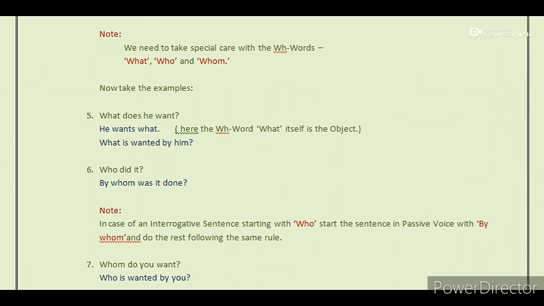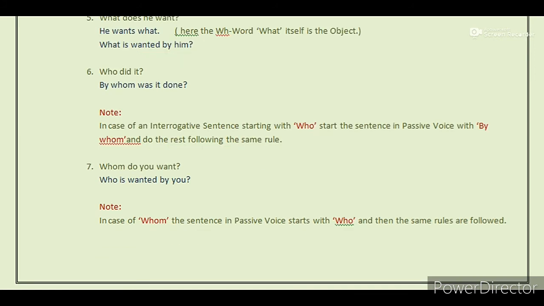Now in the next example, who did it? The answer is by whom was it done. Now note, in case of an interrogative sentence starting with who, start the sentence in passive voice with by whom and do the rest following the same rules. Now example 7, whom do you want? Here the answer is who is wanted by you. Note, in case of whom, the sentence in passive voice starts with who and then the same rules are followed.